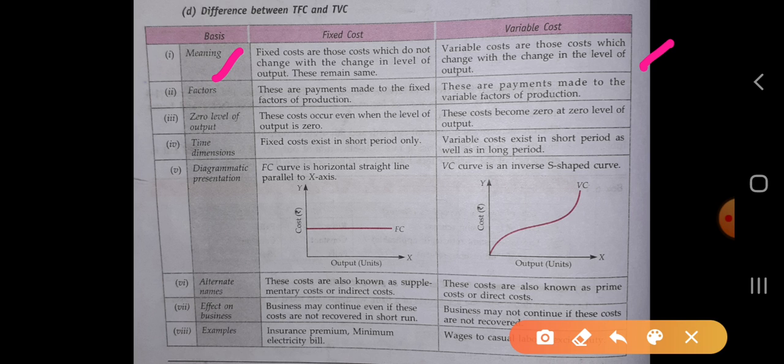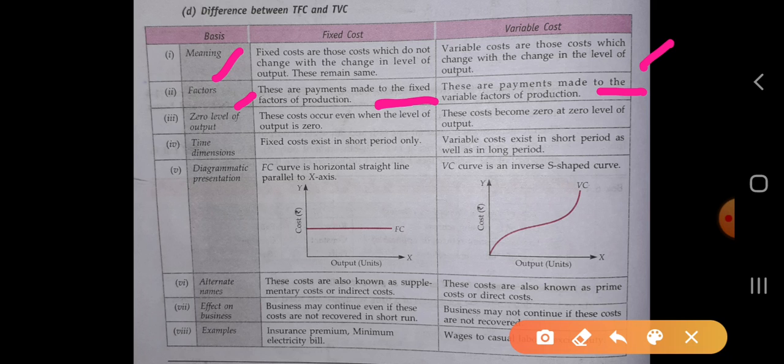Now the next one is factors. Fixed cost is the payment made on the fixed factors of production, such as land and machinery. These are all fixed factors. And variable cost is the payment made on the variable factors of production. Variable factors means labor, raw material, electricity.